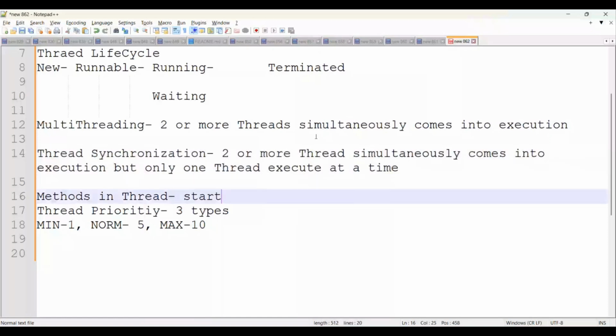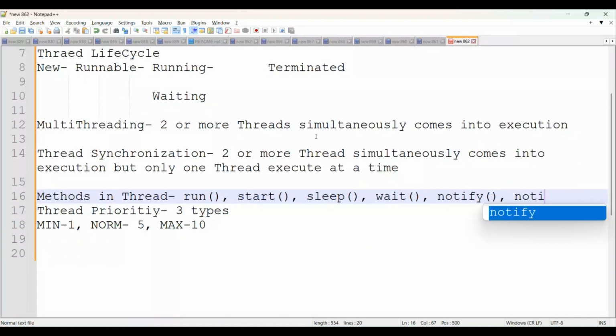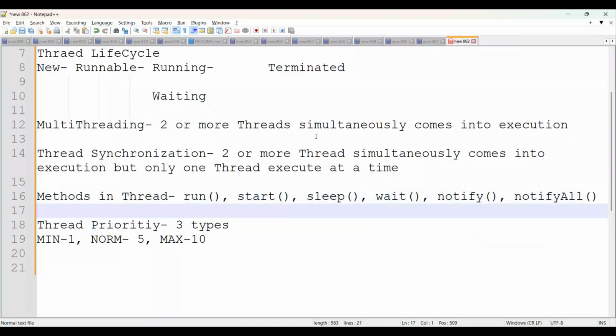Then what are the methods in thread? See, we have the run method first. Then we have the start method here. Next you can simply say we have the sleep method here. Wait. Coming to next, notify. You can say notifyAll. Set name. We are able to set the name, try to set the name for your thread. Next get name. We are able to get the ID as well, right? Then the join method is also available, the yield method is also available there, and a number of methods are available there.